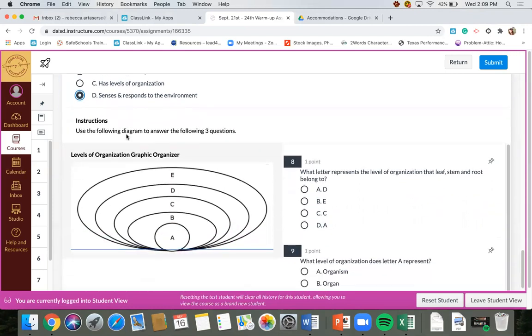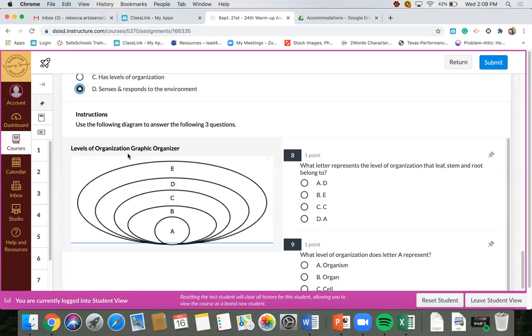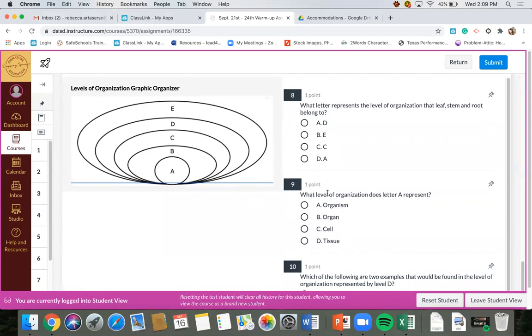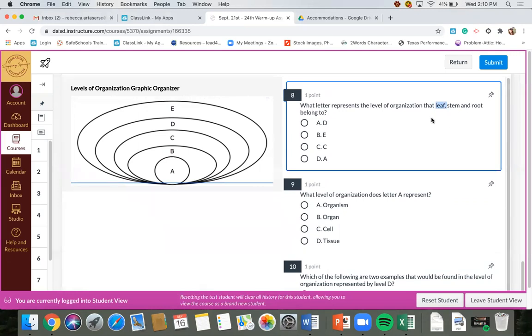Now the last 3 questions, we have to use this levels of organization graphic organizer. So we're going to use this picture and answer questions 8, 9, and 10. What letter represents the level of organization that a leaf, a stem, and a root belong to? First I have to ask myself, what is a leaf, a stem, and a root? What level of organization would that fall in? A leaf, a stem and a root is an organ, an organ for a plant. So now I know that the level of organization that I'm looking for is organ.